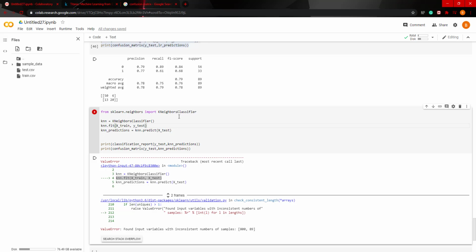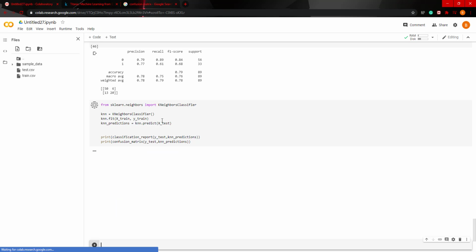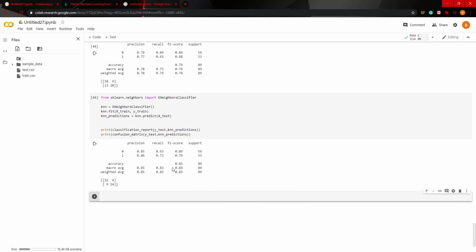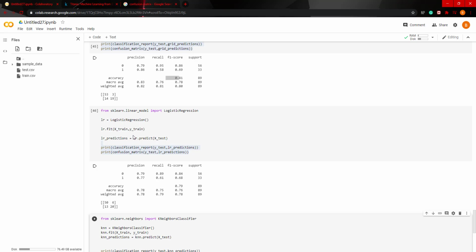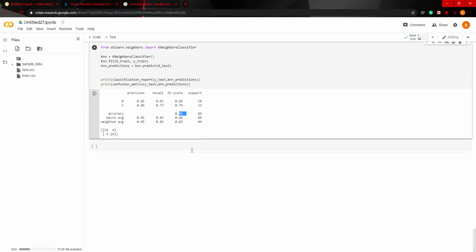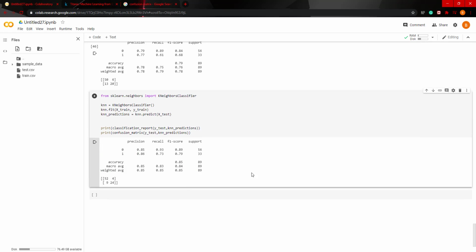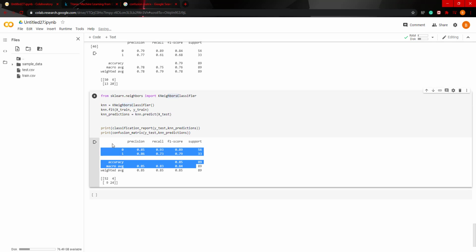Oh, whoops. X train, Y train. Okay, so this model got an accuracy of 85%, beating the SVM, or support vector machine model, and the logistic regression model. So this model performed pretty good, but we can tune the k nearest neighbors in order to try to get a higher accuracy.